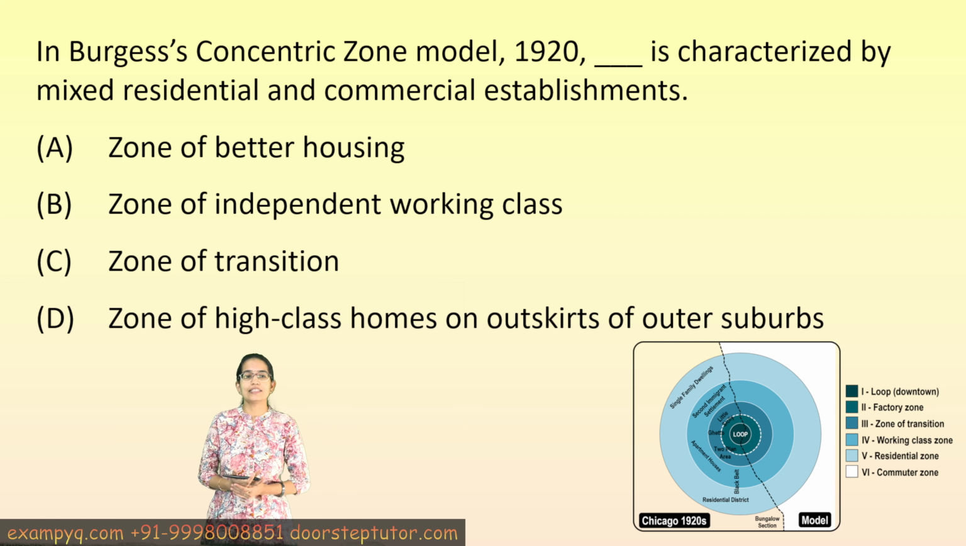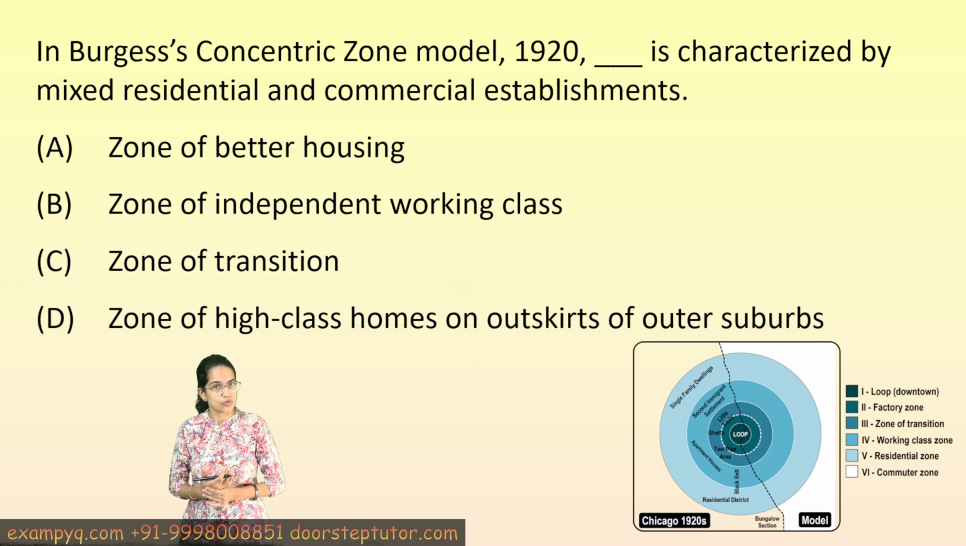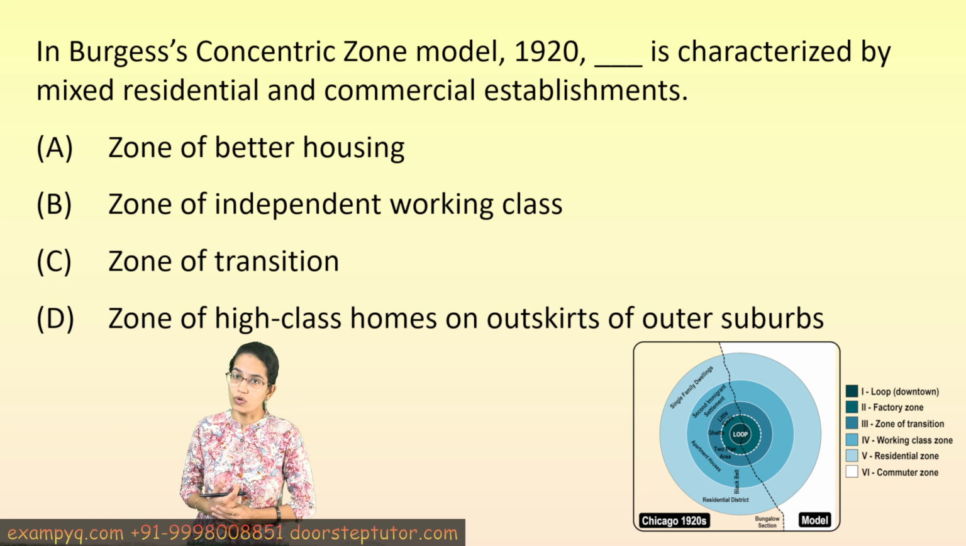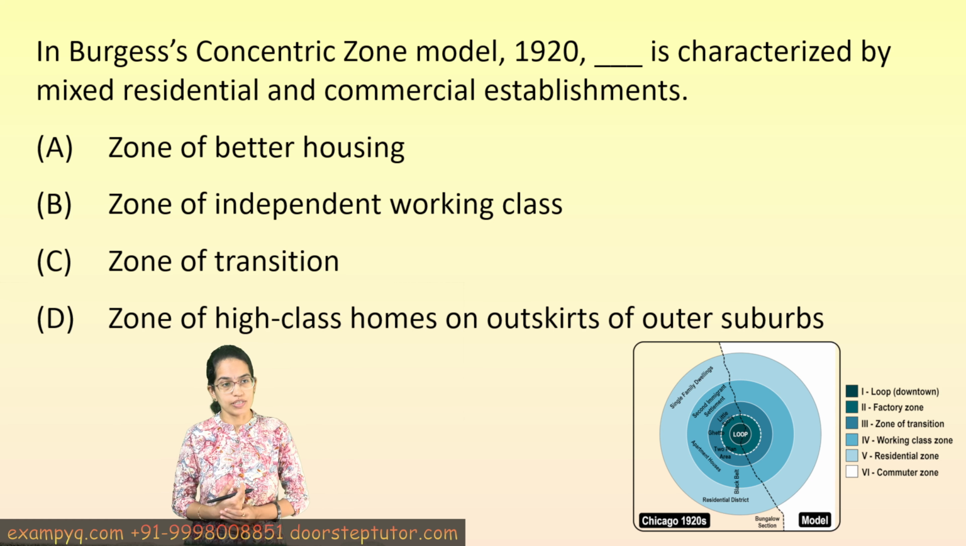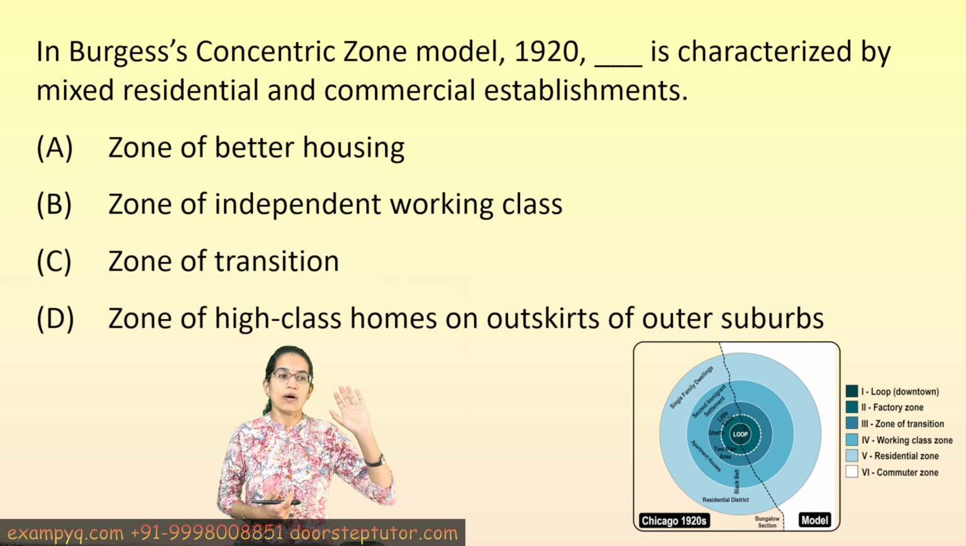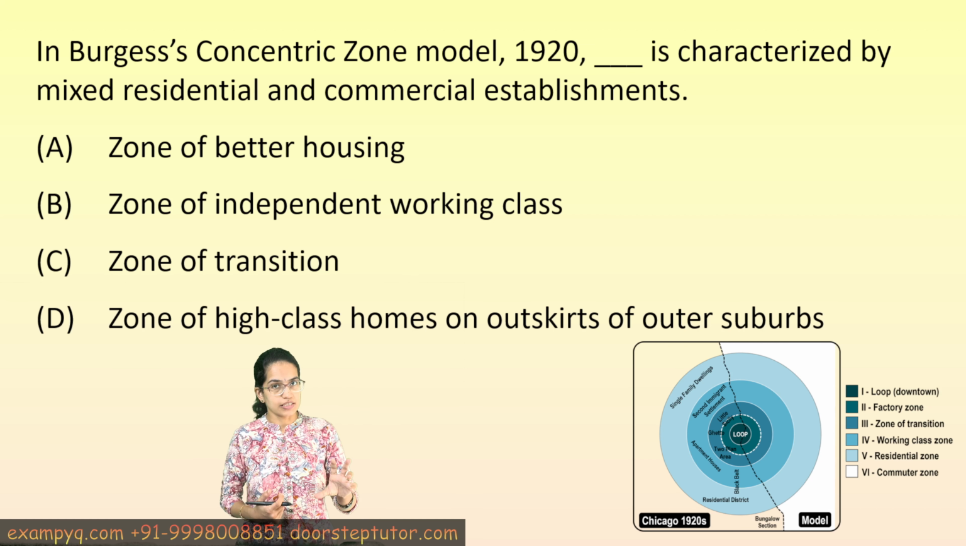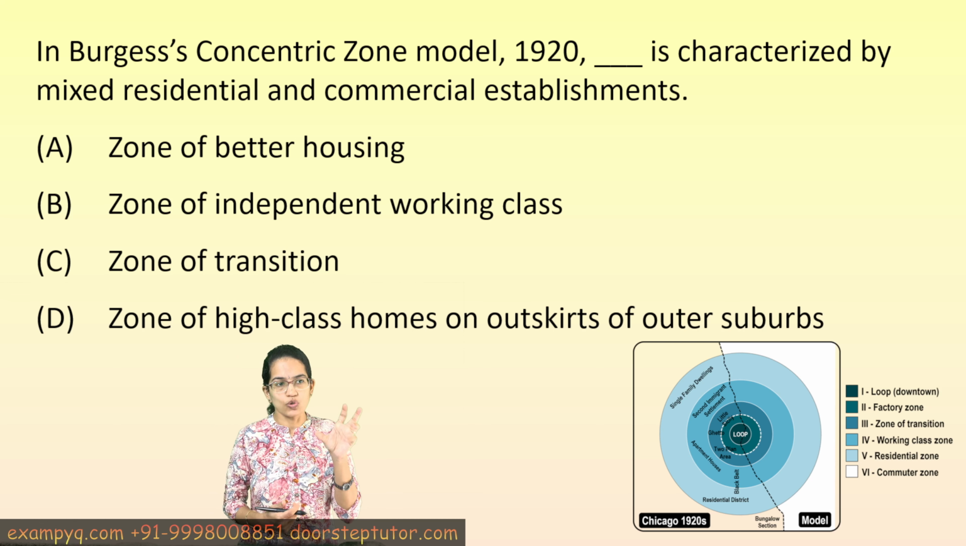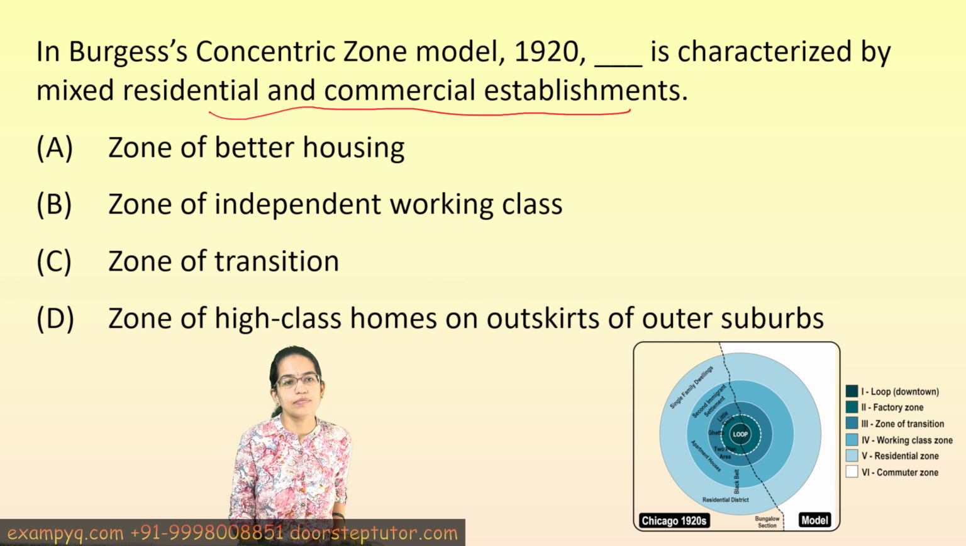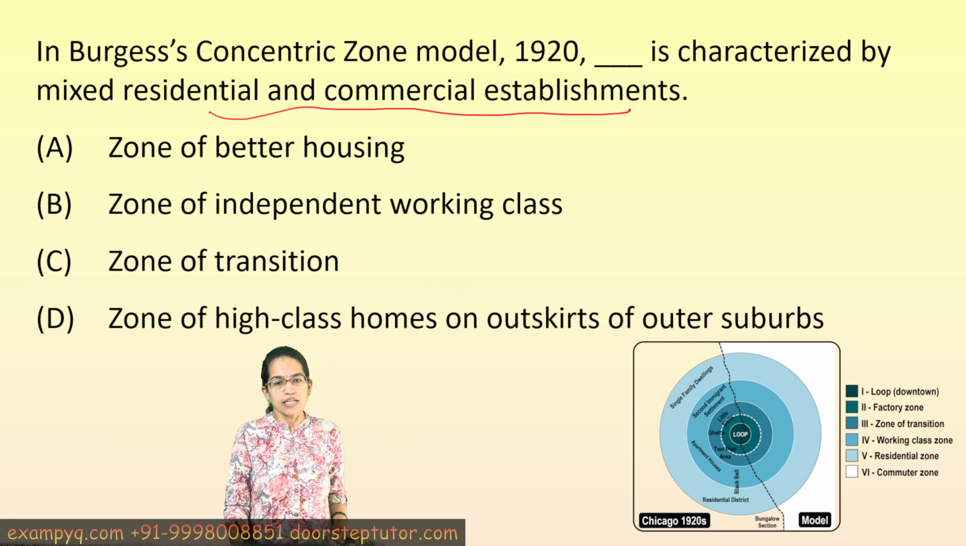The next is the concentric zone model. Now these zone models for urban development we have already covered in our lecture series, so refer to that in the link below. Now the Burgess zone model is a very interesting model. He has assigned various zones. Now the mixed zone where residential and commercial establishments take place is zone 3, which is the zone of transition that you can see here, which we have marked in red.